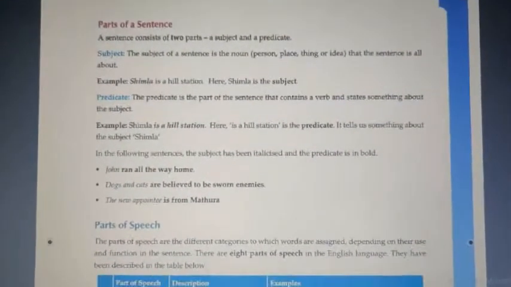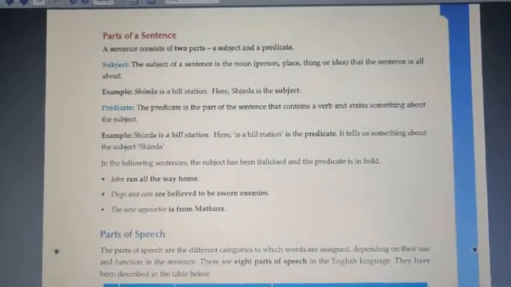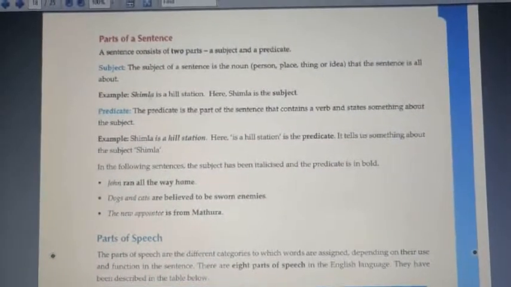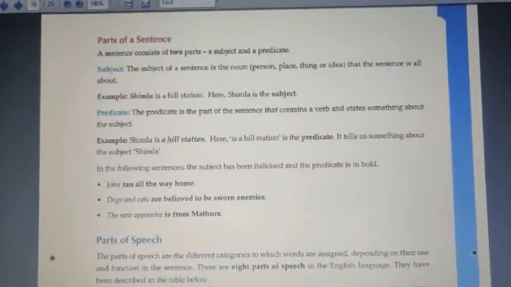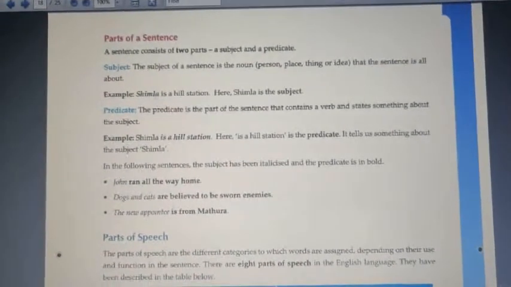So here a sentence consists of two parts, which are a subject and a predicate. The subject is the part of a sentence that is a noun, which is a person, place, thing, or idea, and what the sentence is all about. So, Shimla is a hill station. Here Shimla is the subject.